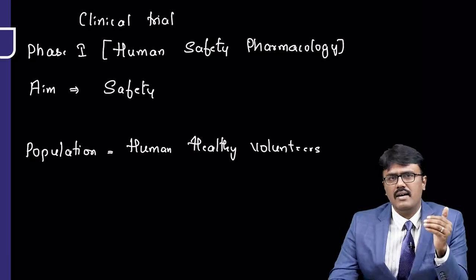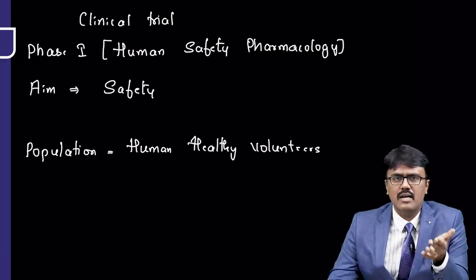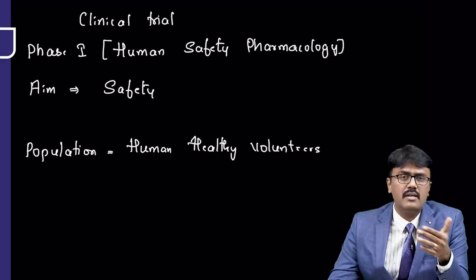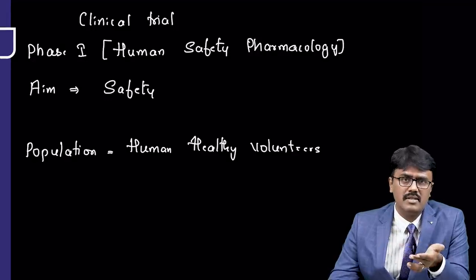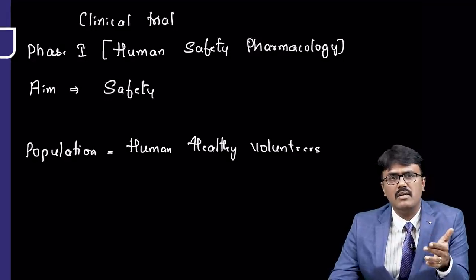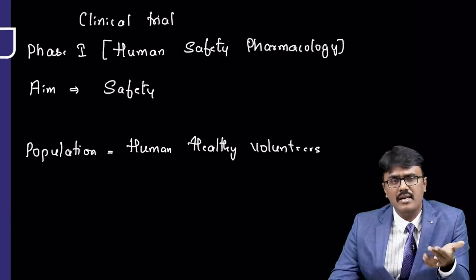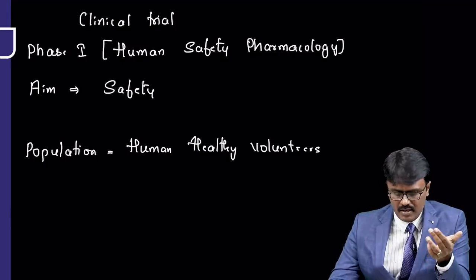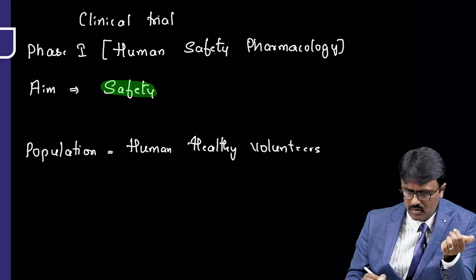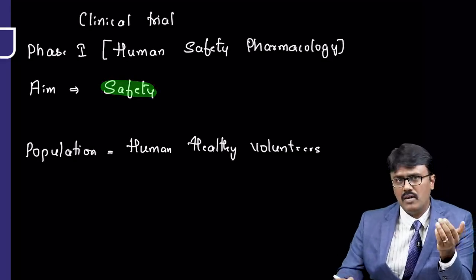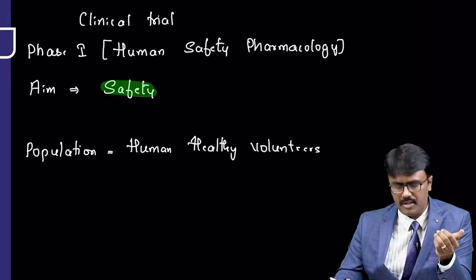The reason is simple, because adverse effects can be tolerated better by healthy human beings. Obviously, the healthy volunteers can tolerate that better. That's why the major aim is to find out safety, and the people involved are human healthy volunteers. So they can tolerate the adverse effect better.